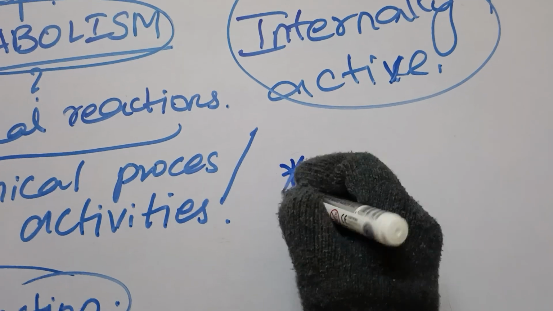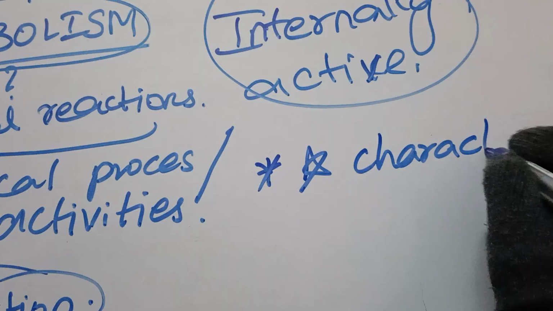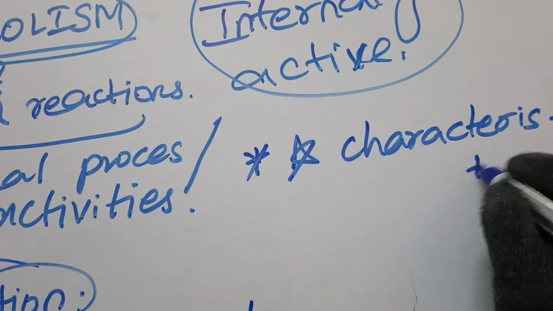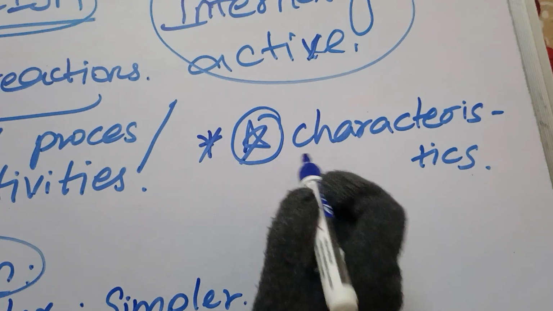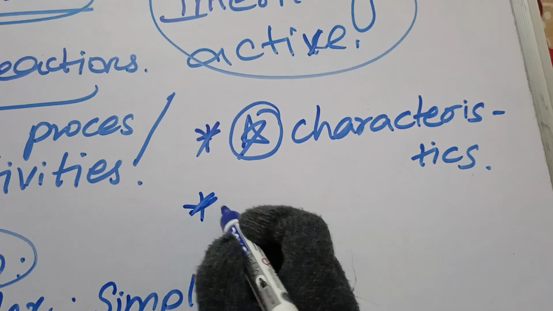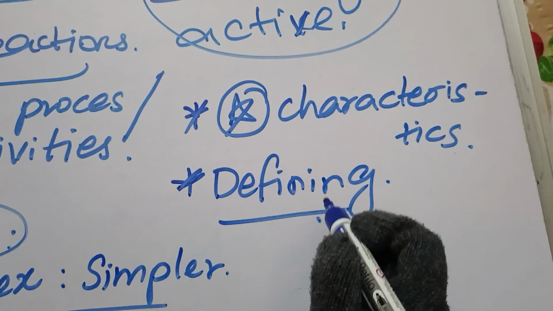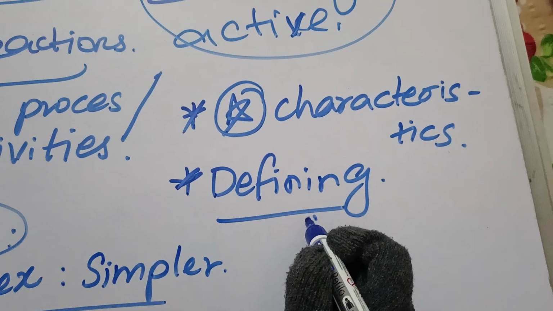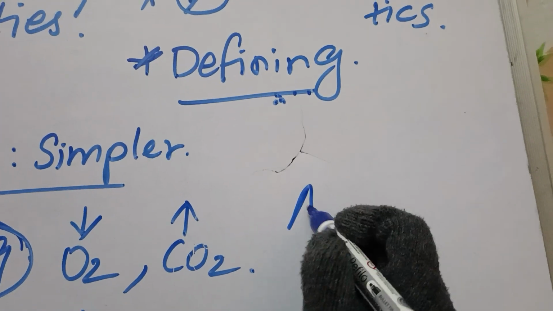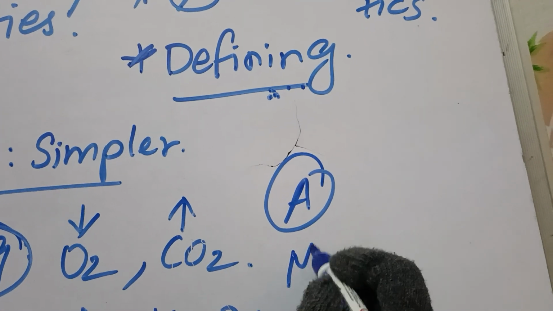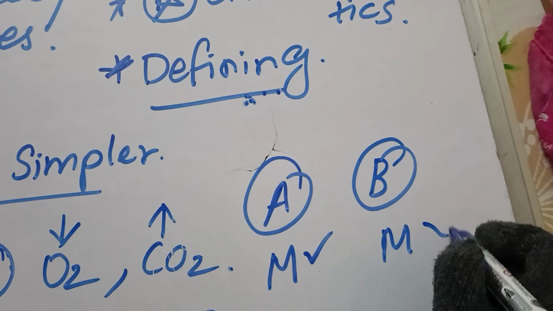So metabolism, as we know, is one of the important characteristics of life. As we know, living things show some characters. In that, an important character is metabolism. Along with that, it is a defining character, which clearly tells whether life exists or not. For example, let's assume we have substance A. Substance A is showing metabolism, and we have substance B. Substance B is not showing metabolism.